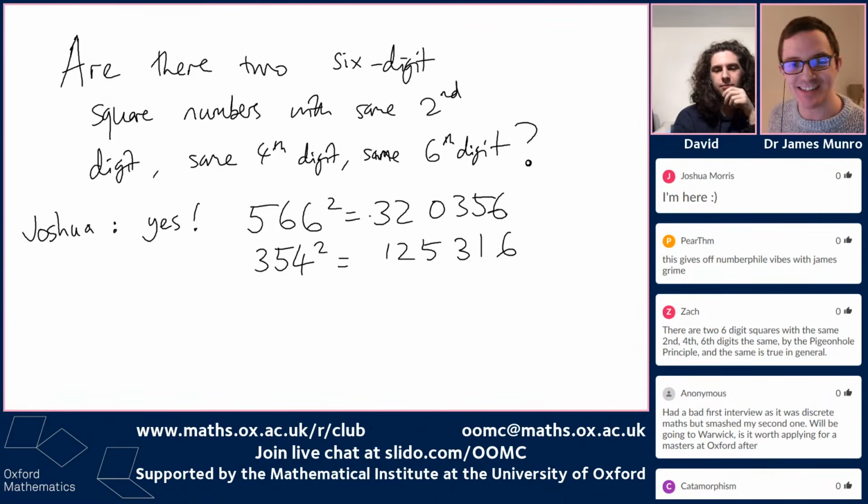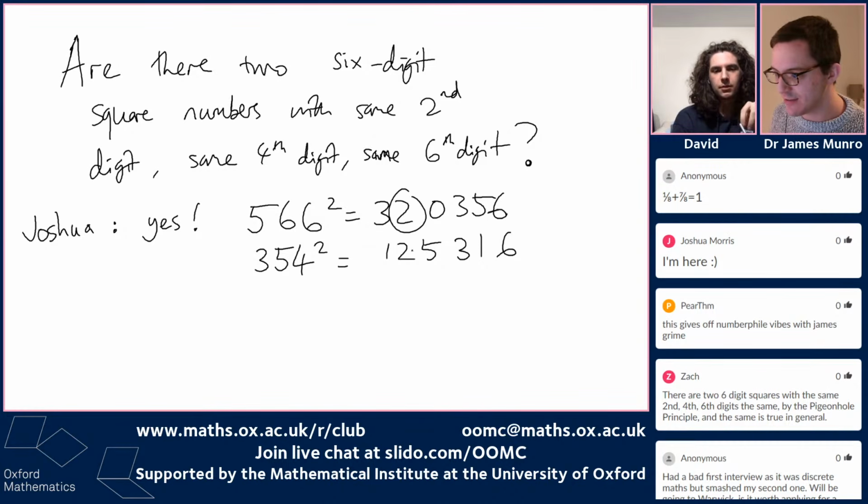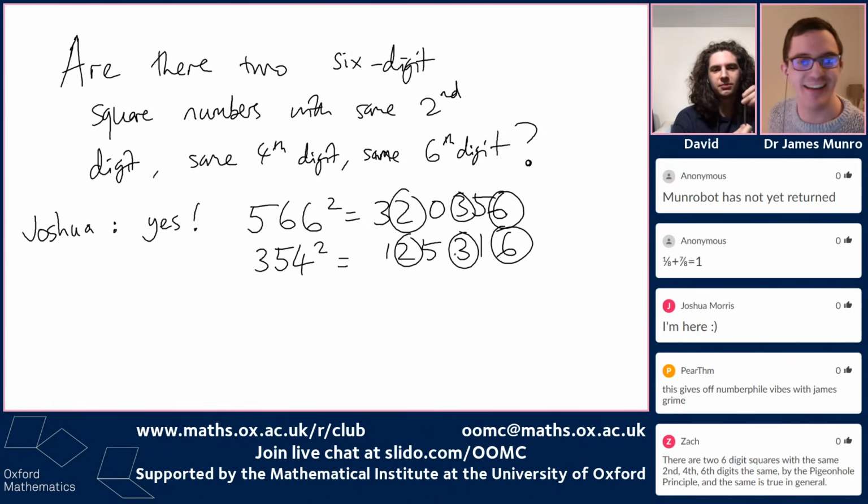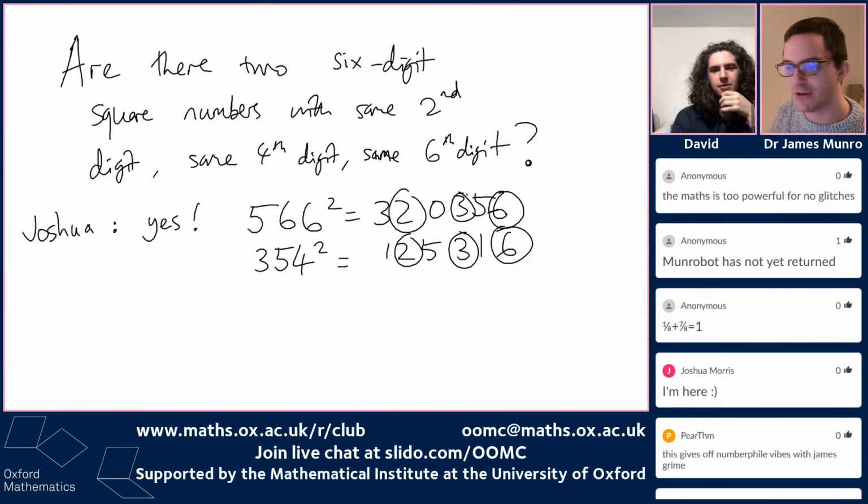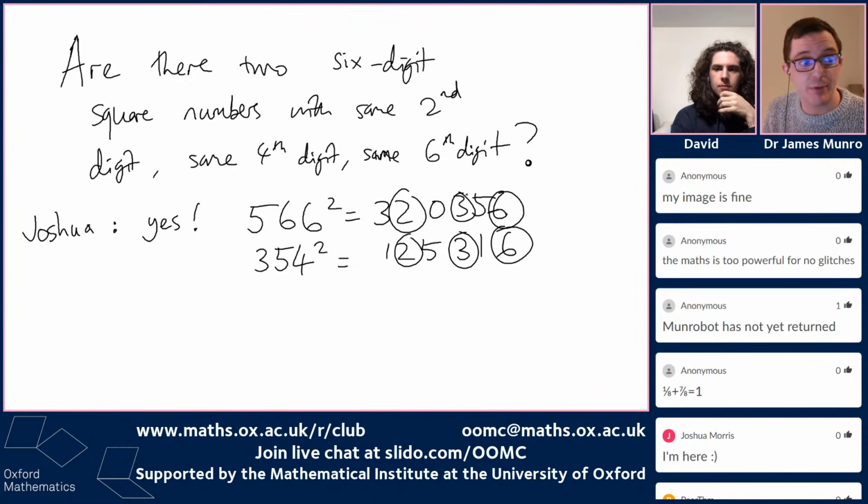Cool, got some squares with the same second digit, fourth digit, and sixth digit. Brilliant effort. So there's kind of multiple ways to do this question. A different way that I was imagining was a spreadsheet. A slightly different approach, rather than looking for square numbers, that I'd like to show you quickly, because you can extend it to a similar problem with 8-digit squares. So I'm going to try and show you an alternative way to do this. It's going to look completely different.